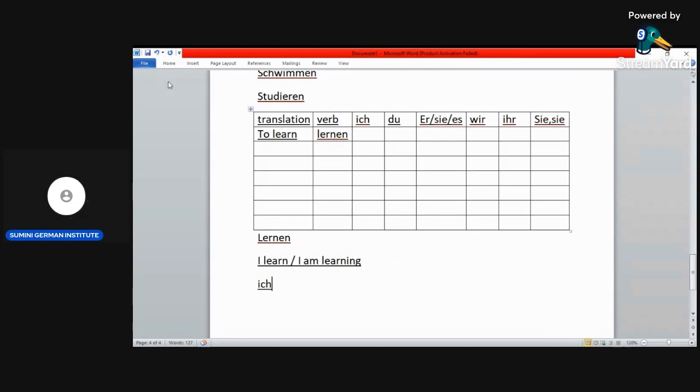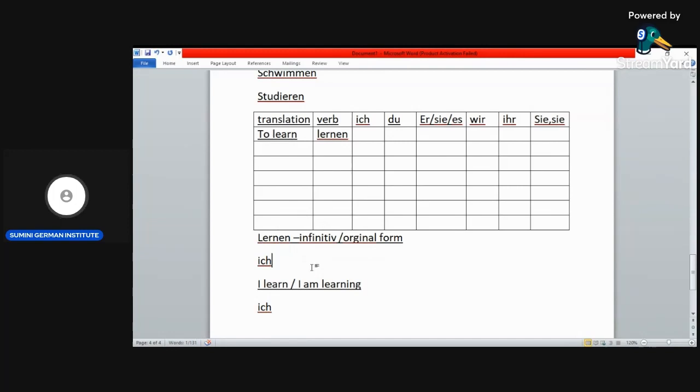First of all, the verb is lernen, and if the verb has the en at the end, we call it infinitive form. We say that the verb is in infinitive, in its original form. So we want to conjugate it using ich.